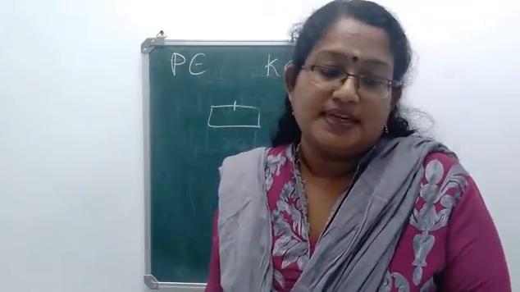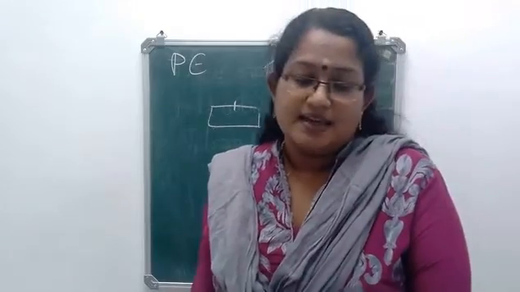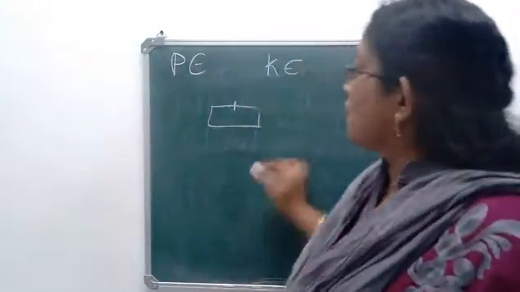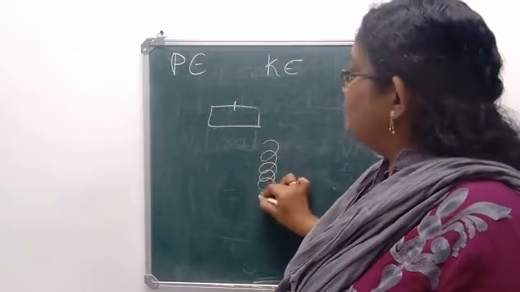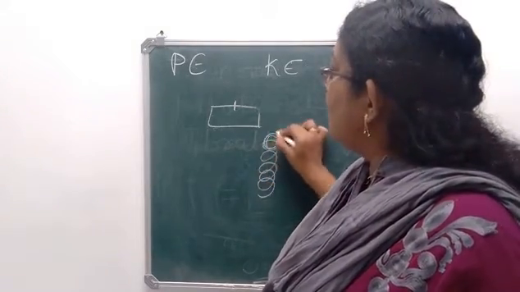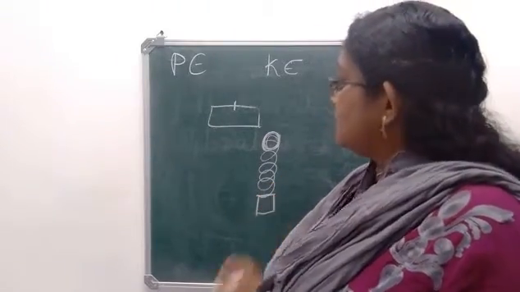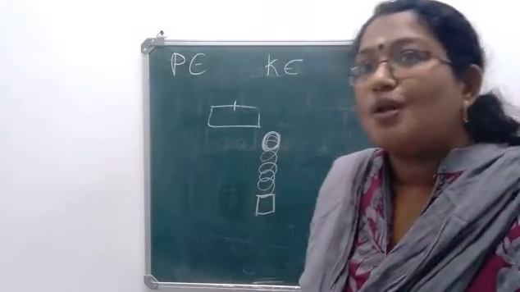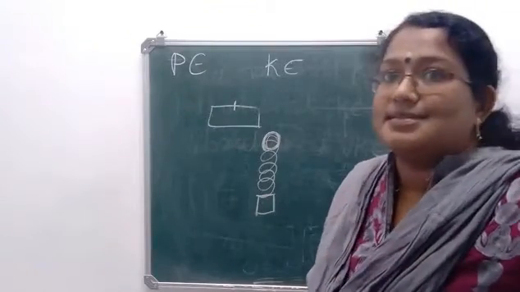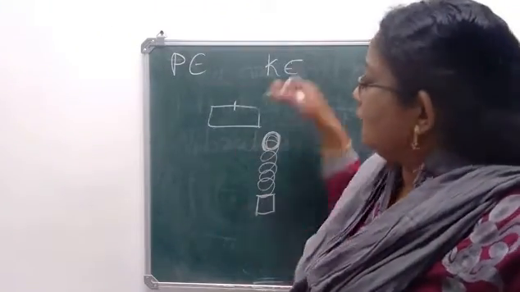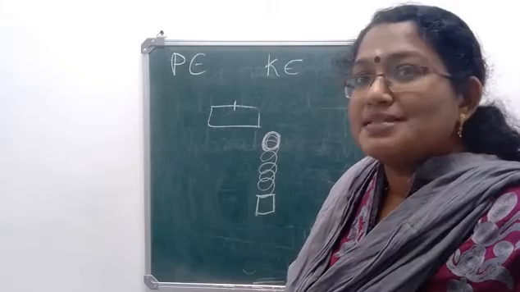Now the fourth one, you can see the diagram there, figure 2.12 given in your textbook. We have a spring, and above the spring a ball is placed. At first the ball is at rest. Now when you compress the spring, what happens?